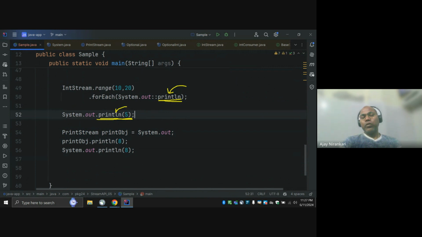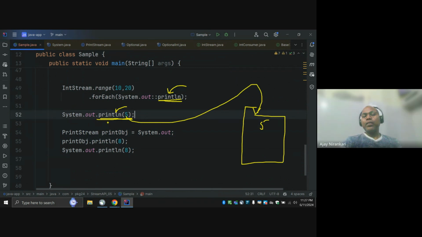That means your code calls this method, which takes input as a value. Because whenever this print method is called, you have to pass the value, since it is expecting some integer value, right? But here you say forEach println. Here you are not passing it like a method call. You are just telling the forEach function, I am not saying call my println function. I am just saying, this is my code for you. So println is just the code of the implementation.